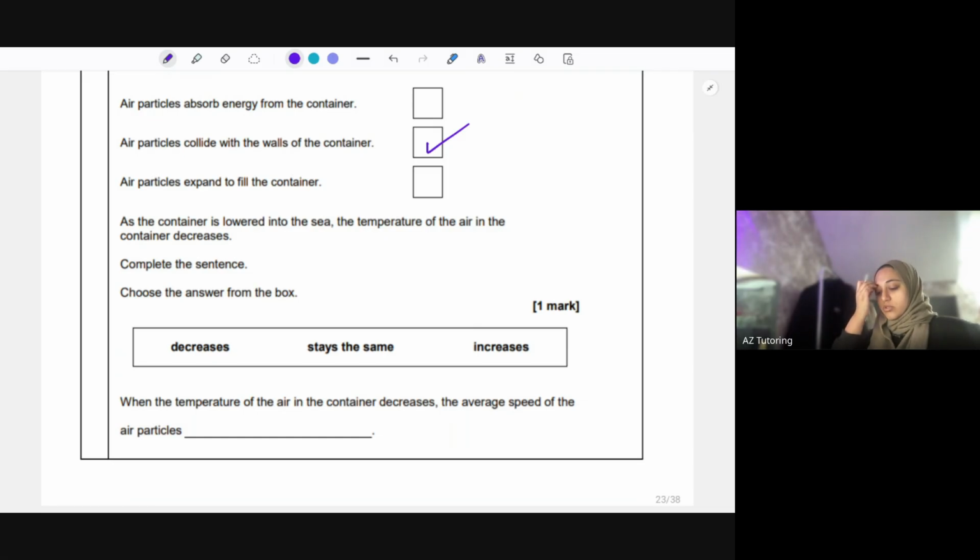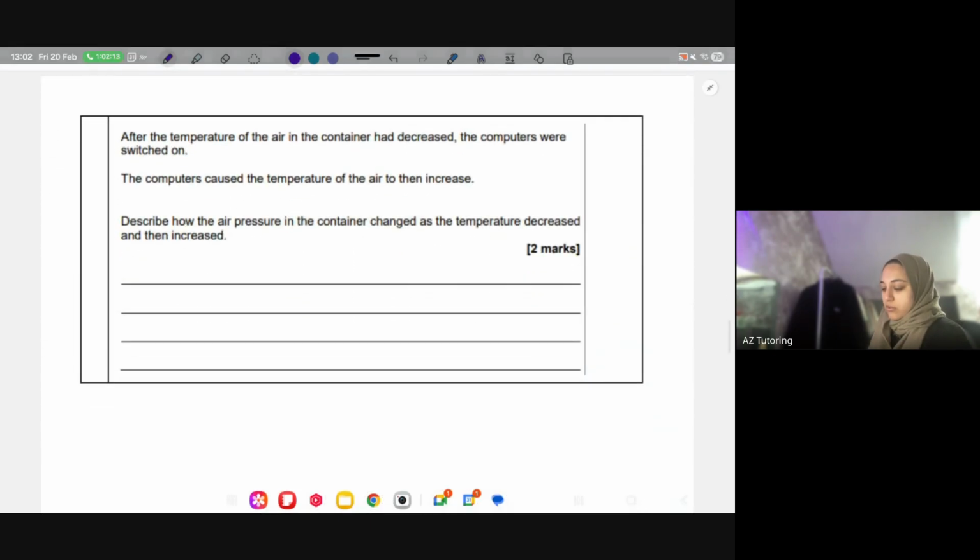Complete the sentence. Choose the answer from the box. When the temperature of the air in the container decreases, the average speed of the particles would also decrease. So remember, if you're increasing temperature, then you're going to increase the speed of particles. Particles move faster. So it's the opposite. If it's decreasing temperature, you would also decrease the speed the particles are traveling. Okay, so we've got a 2-marker.